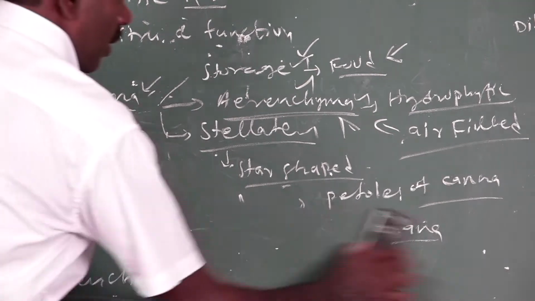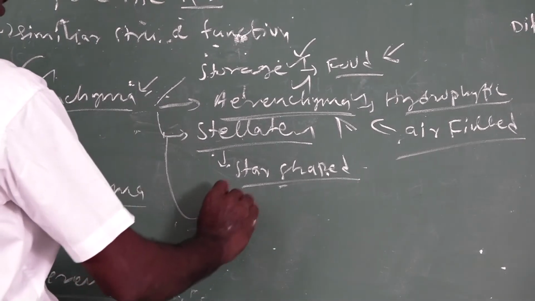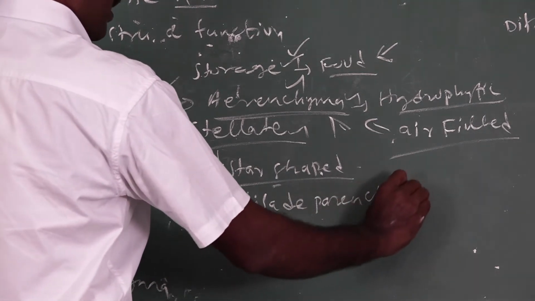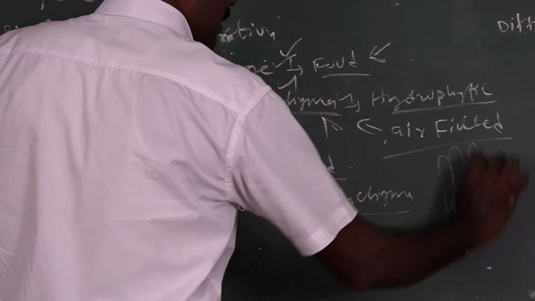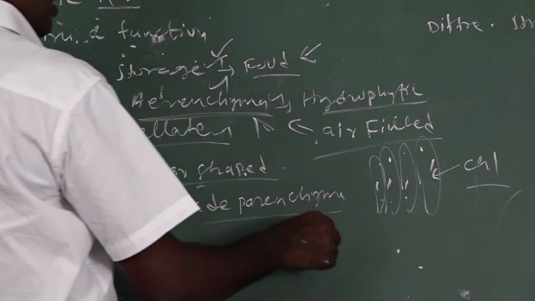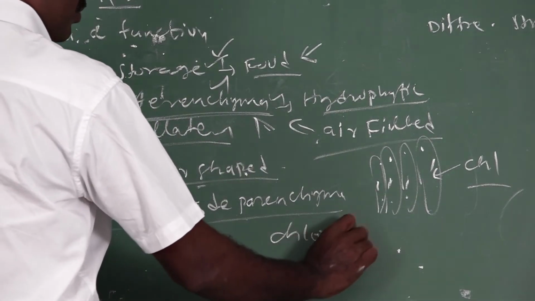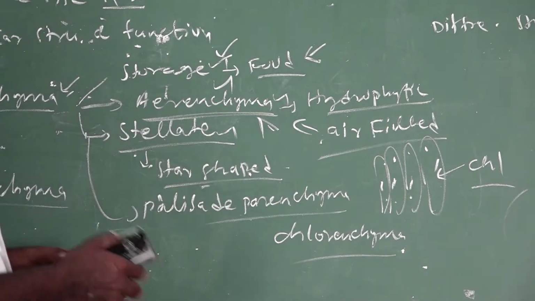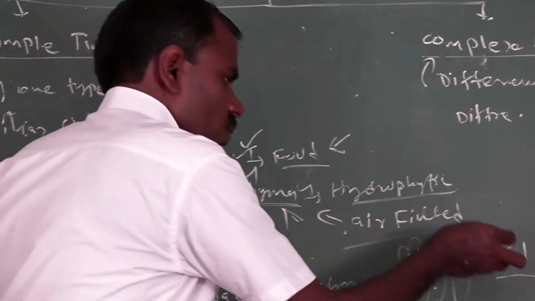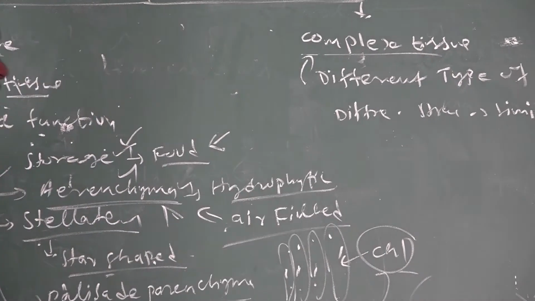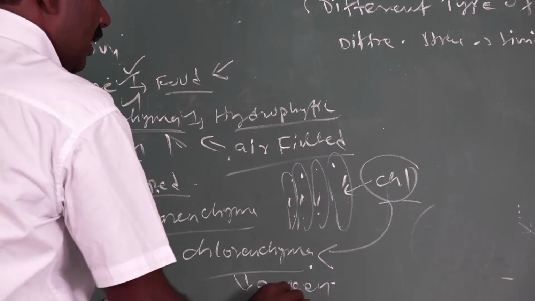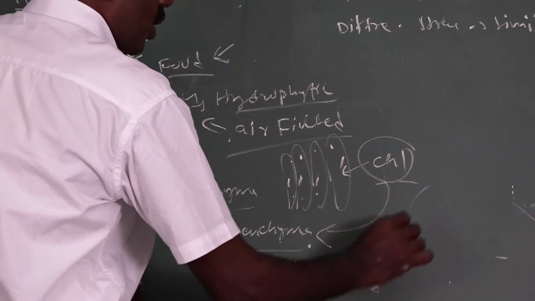The next one is palisade parenchyma. These parenchyma cells are vertically elongated and contain chlorophyll pigment. That type of cell is called chlorenchyma. The chlorenchyma tissue has green pigments, and its function is to perform photosynthesis.